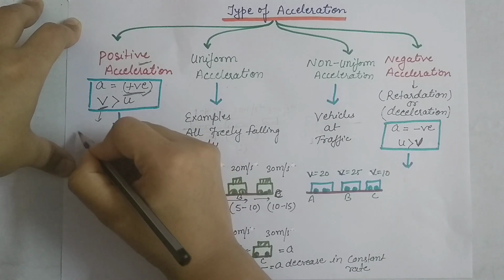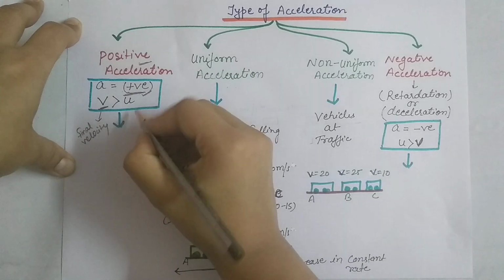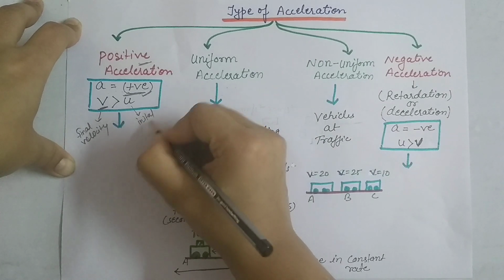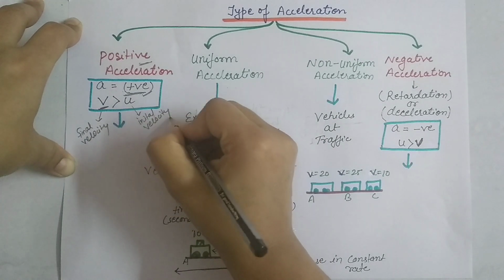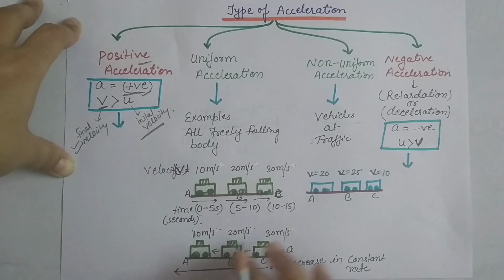The condition for positive acceleration is that v, your final velocity, and u, your initial velocity: the final velocity is always greater than the initial velocity.